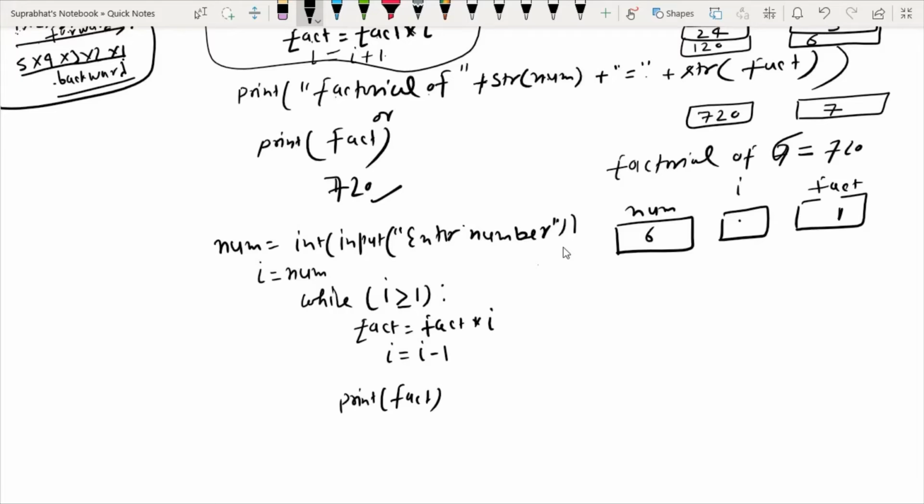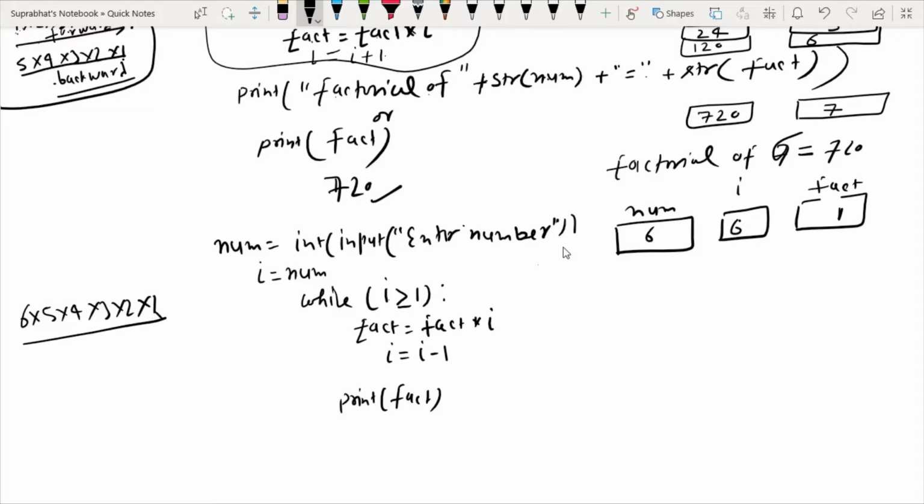So how will it execute? Suppose I have given the number 6, the initial value of I is also 6, and the initial value of fact is 1. So 6 is greater than or equal to 1. Now it will compute 6 into 5 into 4 into 3 into 2 into 1.